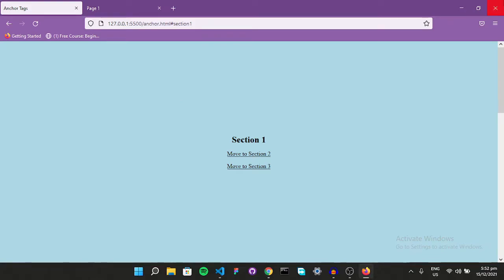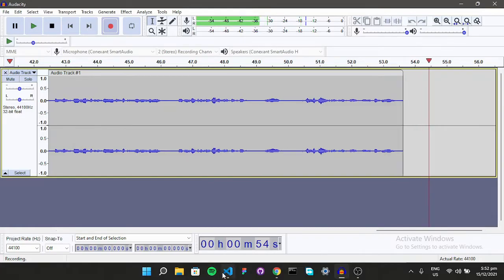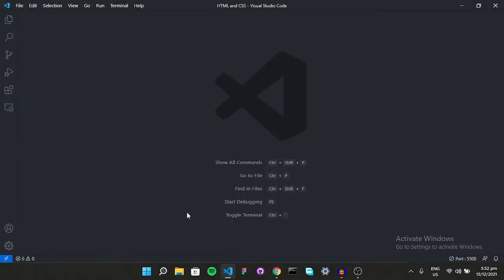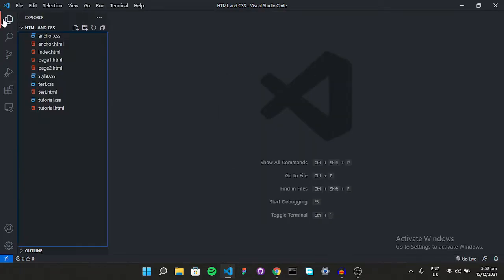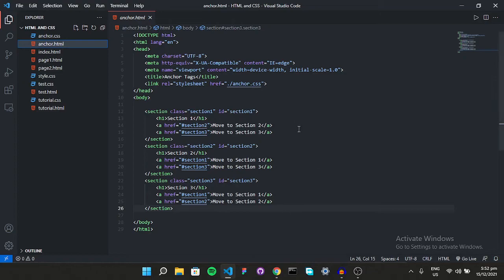So close all of this one. Well, there is my recording, there it is. So let's close the server right here. Great. So in my folder I have created some basic files, which is anchor.html. So this is the entire code, which obviously we are going to write from scratch.